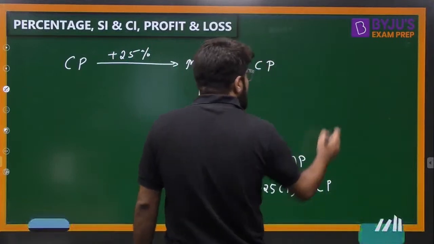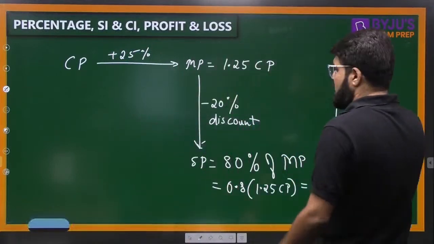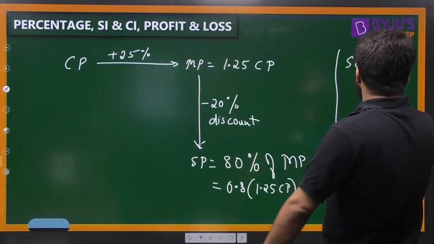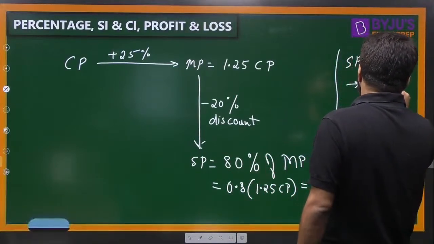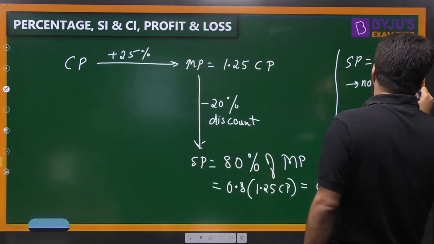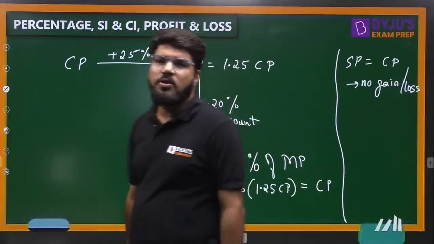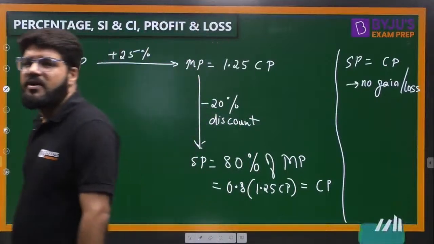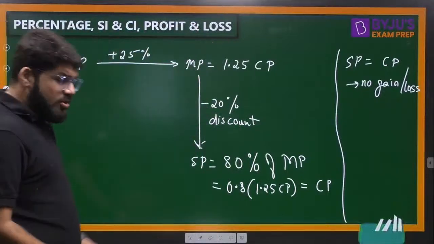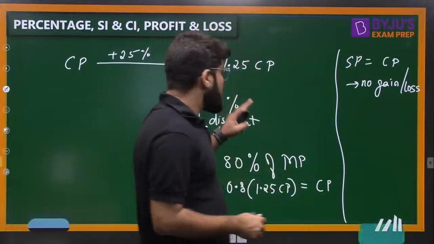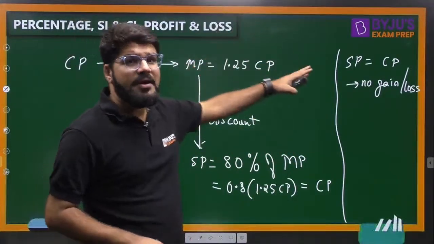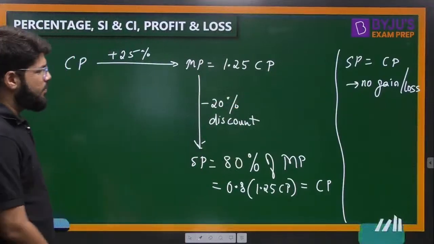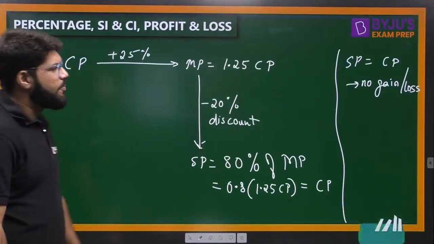So what is the story here? The final SP is equal to the CP, right? And there is no gain, no loss. There is no gain or no loss in this situation. Very correct, Bhavya. Very correct, Lucky. Okay, so see the situation. Even after giving a 20% discount, there is no gain or no loss, because there is a considerable markup that has been kept by the shopkeeper.